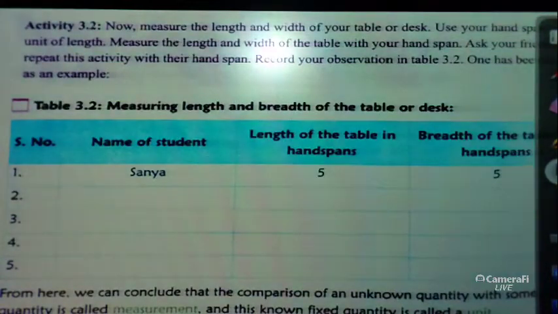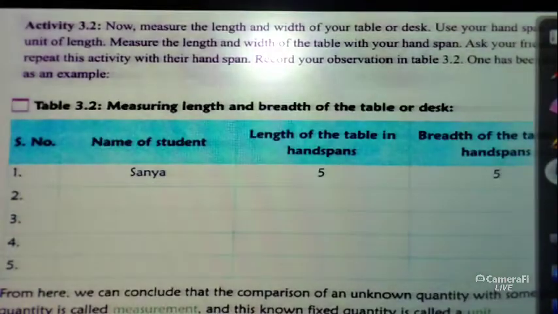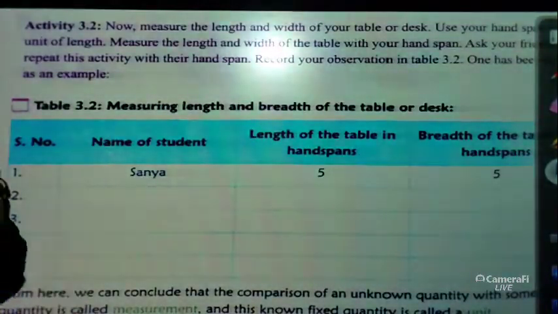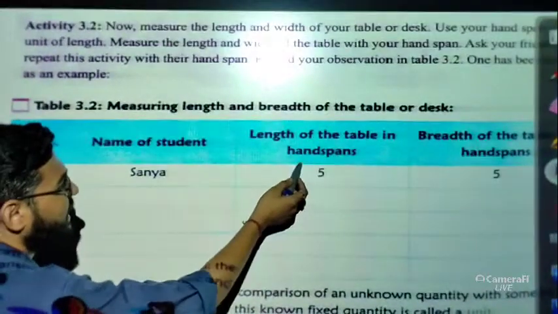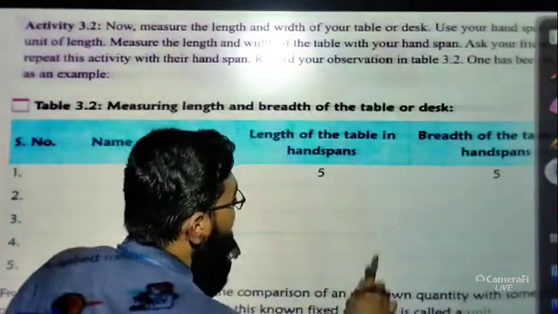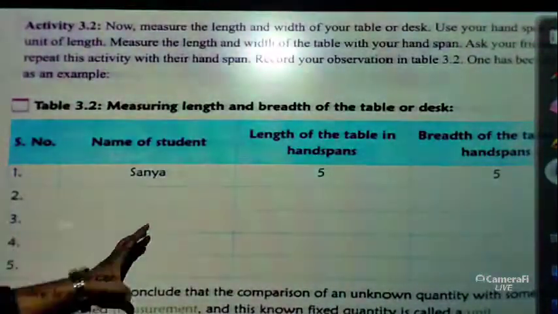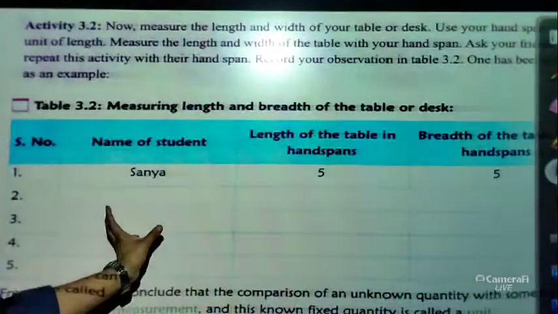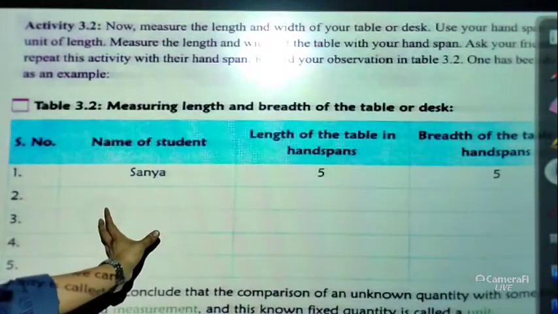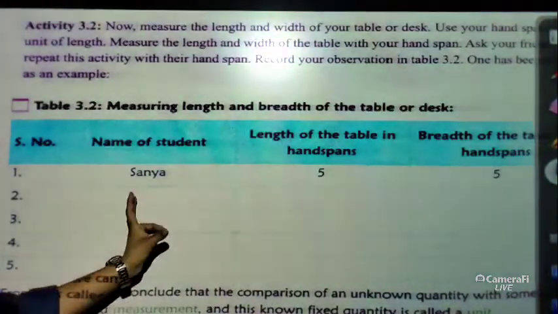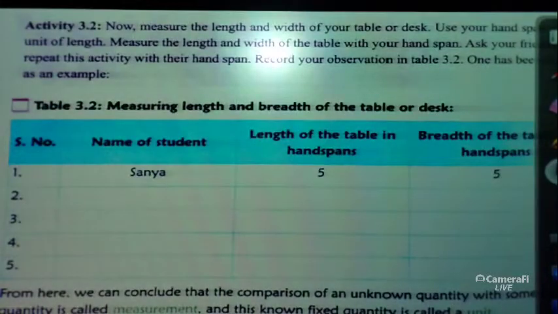Now what does this activity tell? Basically this activity tells students, just have a look, that here also the name of the student is there, length of the table in hand span and breadth of the table in hand span. Hand span means this amount. This is one hand span. So you can measure using your hands also, how many hand spans there are.